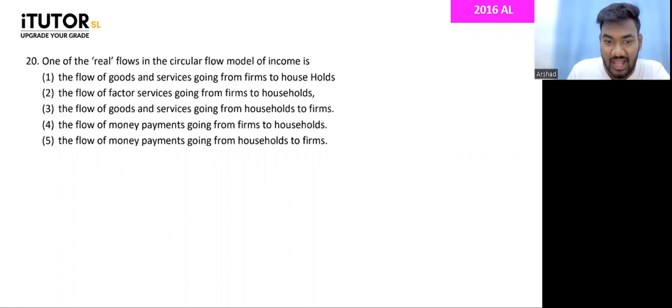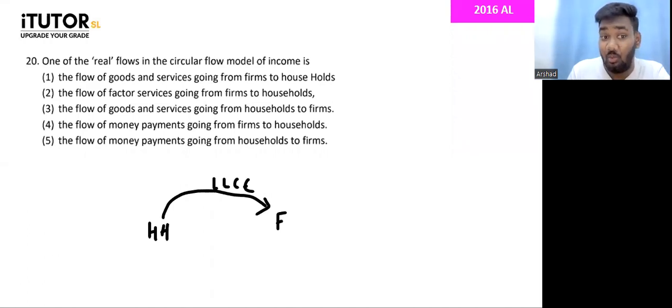So you have the households, you have the firms. The households provide what? Land, labor, capital, and entrepreneurs. What is this? Households providing land, labor, capital, entrepreneurship to firms. Real or a monetary flow? This is a real flow.